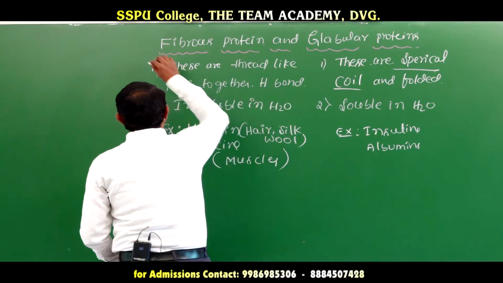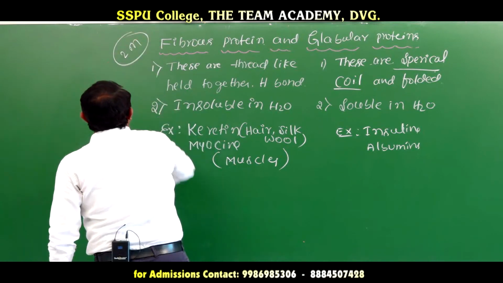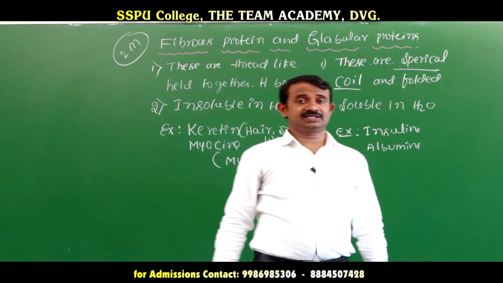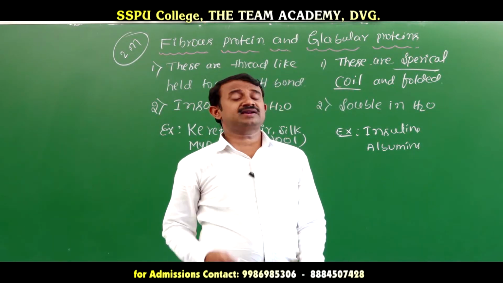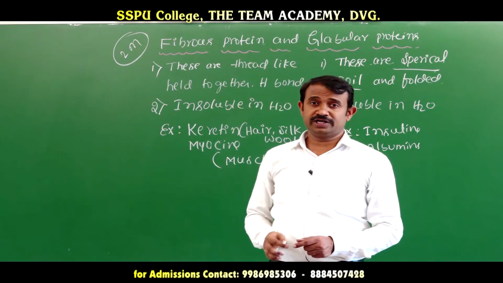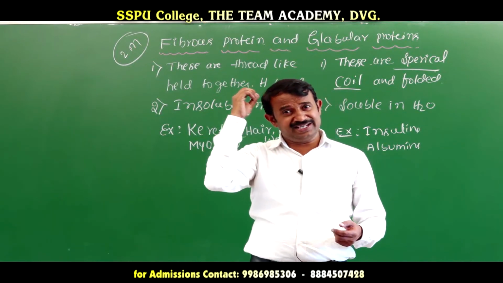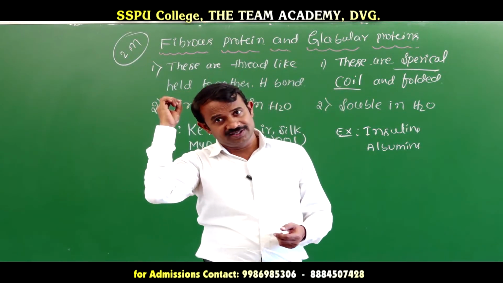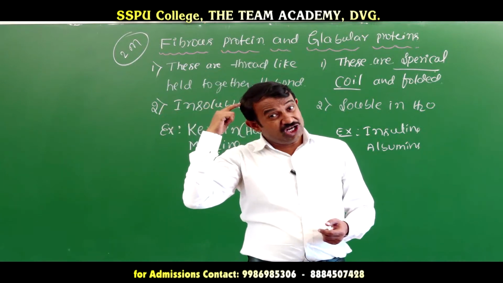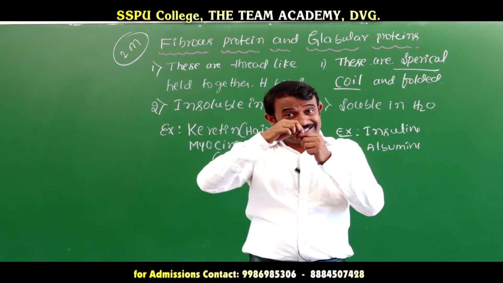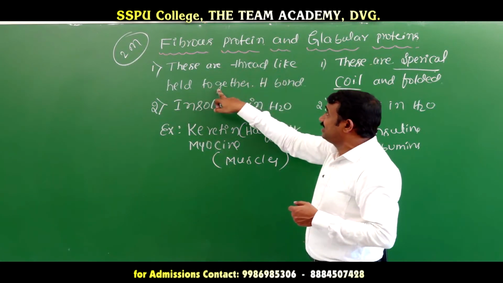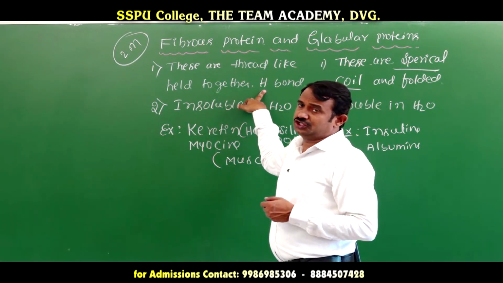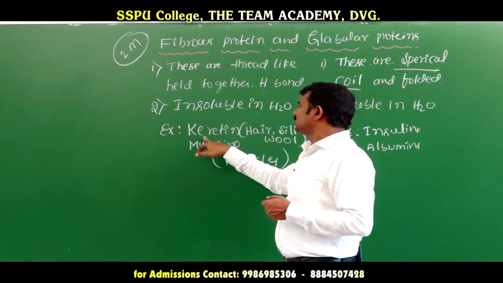In examination they will ask a 2 marks question: what are fibrous proteins and globular proteins, or write the difference between them. Fibrous proteins are like hair, insoluble in water, a straight line thread-like structure held together by hydrogen bonds.